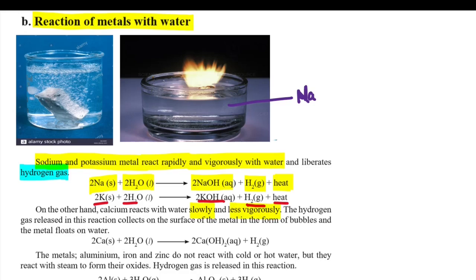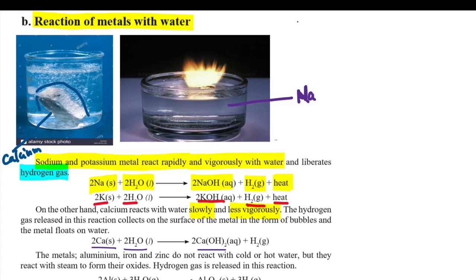The hydrogen gas released in this reaction collects on the surface of the metal in the form of bubbles. You can see in this reaction, this is the calcium metal, and these bubbles are sticking to this calcium metal. You can see the bubbles are being formed and they are sticking on this calcium. So these bubbles help the calcium metal to float. Calcium, when it reacts with water, H2O, forms calcium hydroxide, Ca(OH)2 aqueous, plus hydrogen gas.